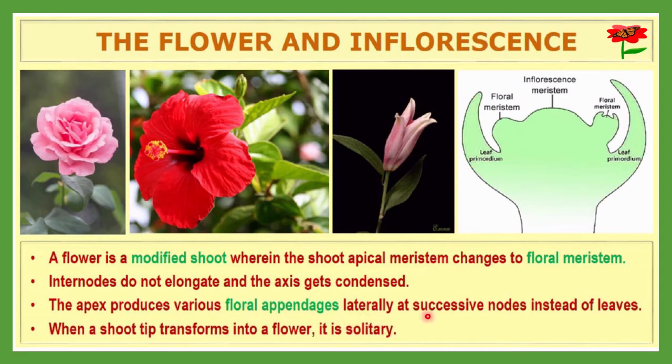Laterally, at successive nodes, instead of leaves they will produce floral appendages. Here you can see, instead of leaves, they will produce floral appendages. Here you can see floral meristem, here also floral meristem, like this.